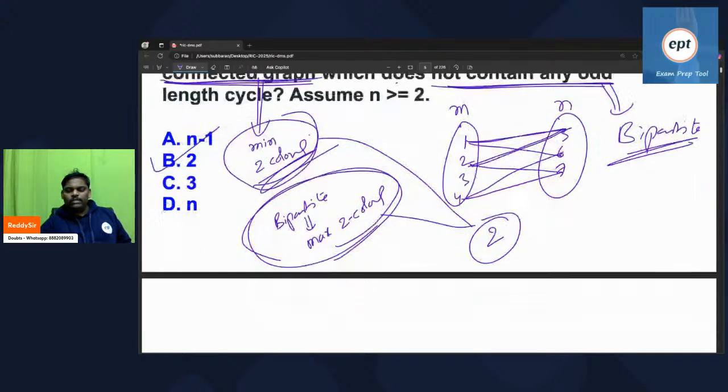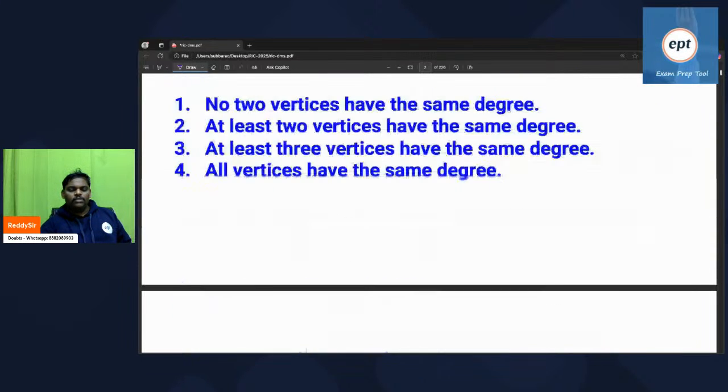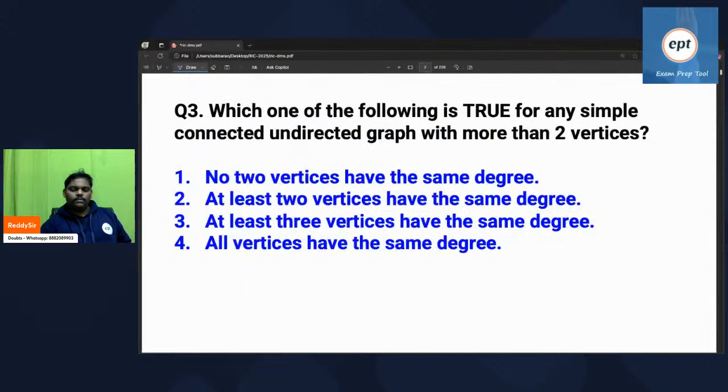Yes, exactly. Let's go to next question. Can you try this? Which one of the following is true for any simple connected undirected graph with more than 2 vertices?